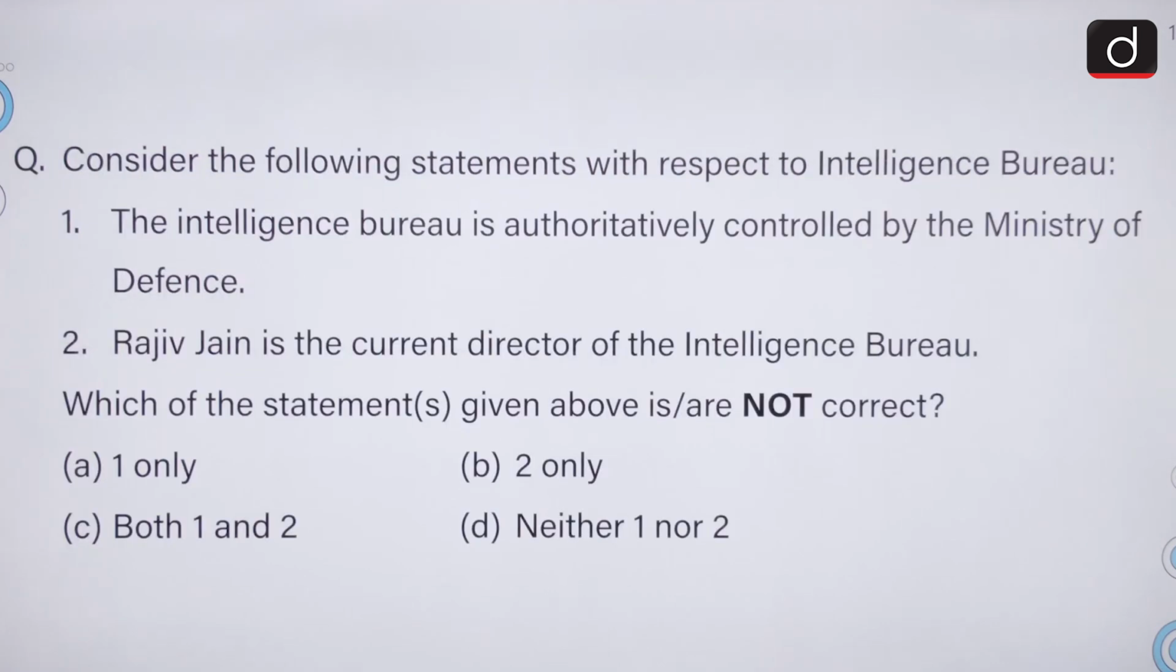Moving on, consider the following statements with respect to Intelligence Bureau. The Intelligence Bureau is authoritatively controlled by the Ministry of Defence. Rajiv Jain is the current Director of Intelligence Bureau. So we have to select the statement which is or are not correct. Now the Intelligence Bureau is controlled by the Ministry of Home Affairs. The first statement is incorrect. And Arvind Kumar is the current Director of Intelligence Bureau. So the correct answer to this question is option C, that is both 1 and 2.